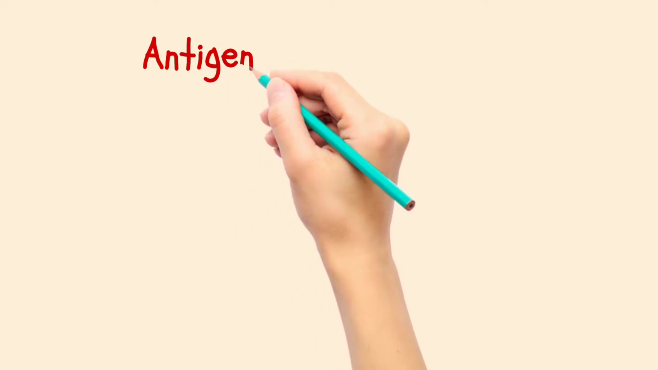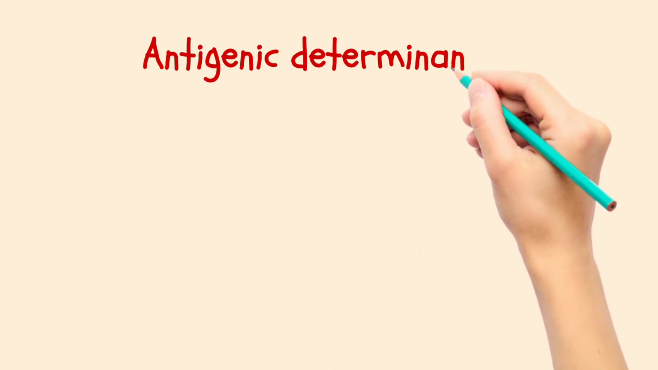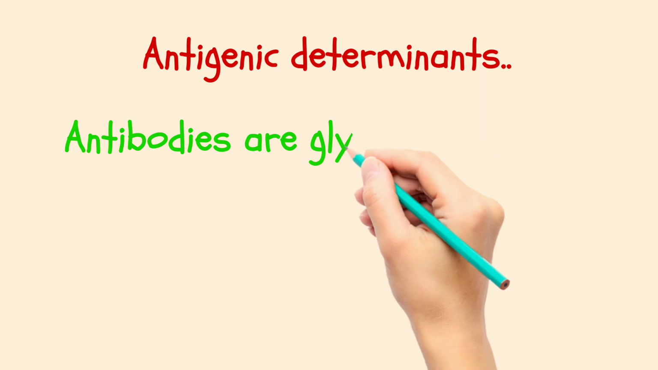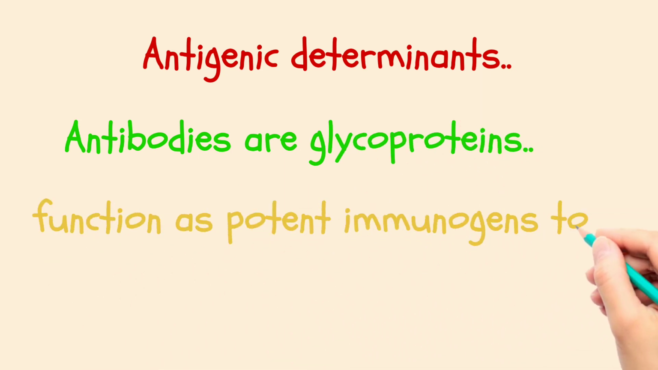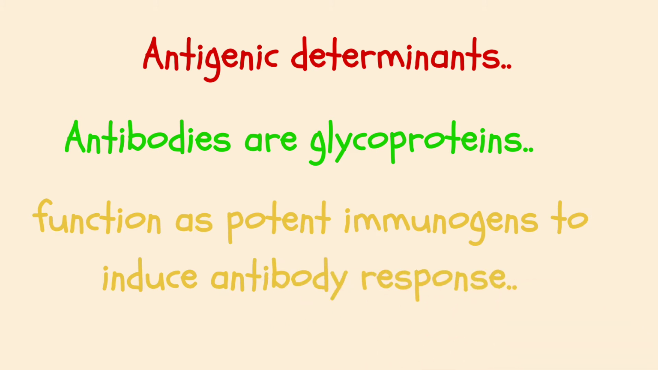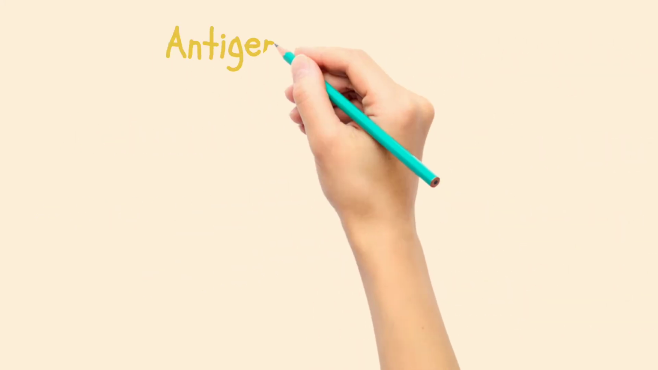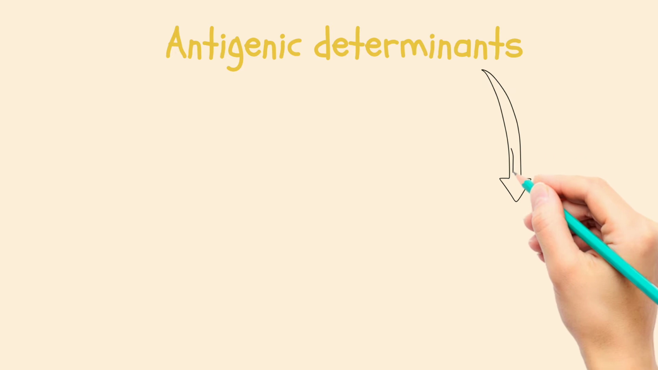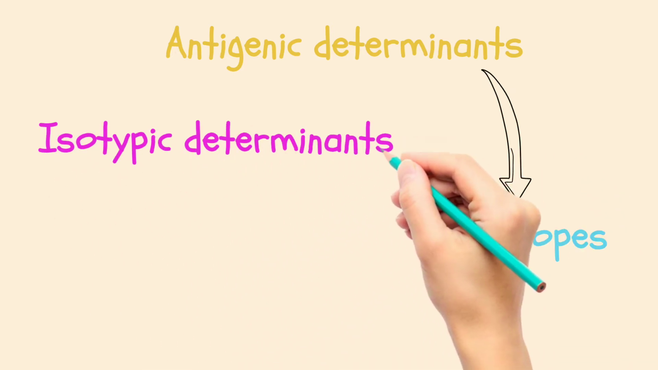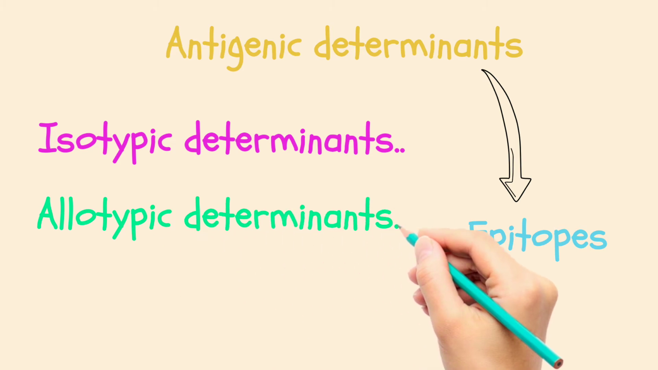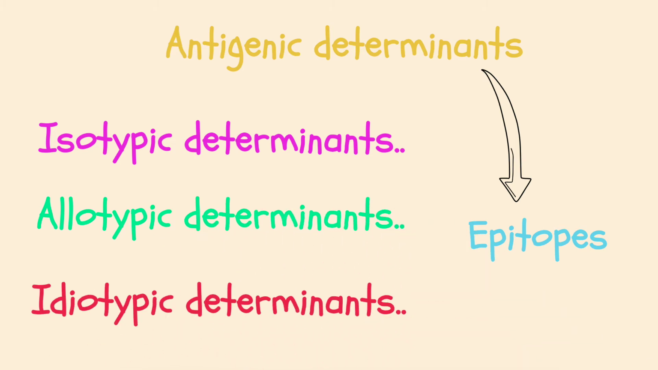Hey guys, today my topic is antigenic determinants. Antibodies are glycoproteins. They can themselves function as potent immunogens to induce antibody response. Antigenic determinants are also called epitopes. They are categorized into isotypic determinants, allotypic determinants, and idiotypic determinants.